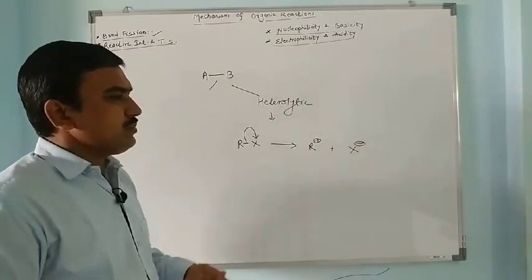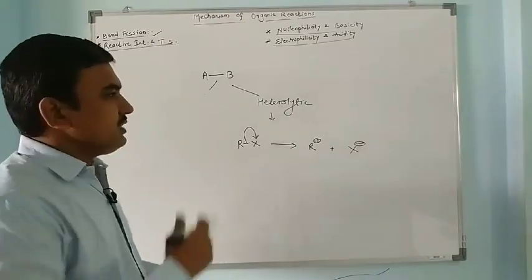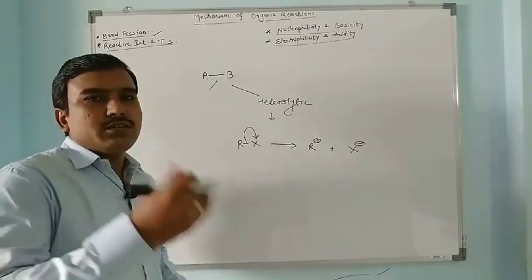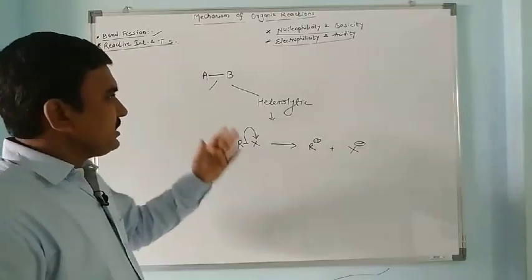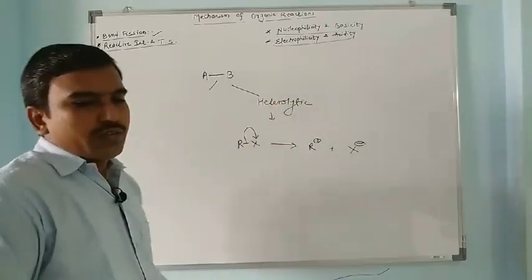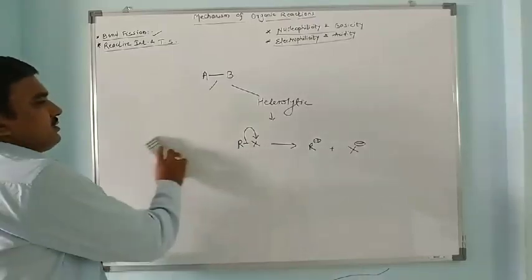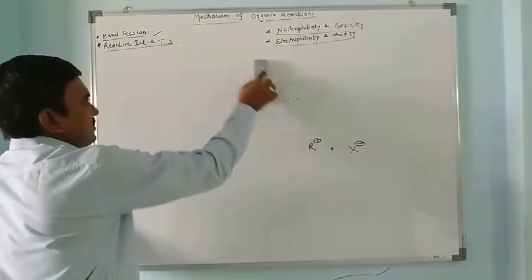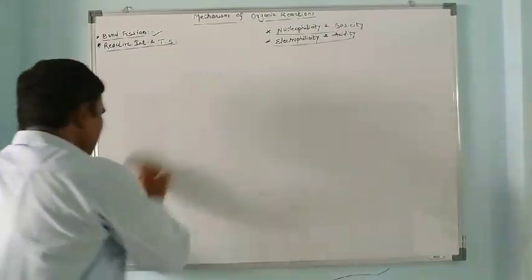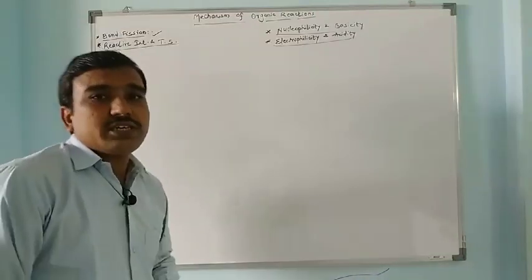We have seen various examples in the earlier videos, in which we have also shown the curved arrows, in which we have seen heterolytic bond fission. So see here, this is the fundamental part which is very important for understanding organic reaction mechanism.